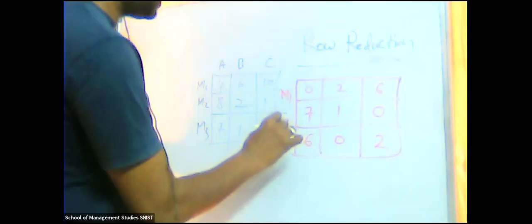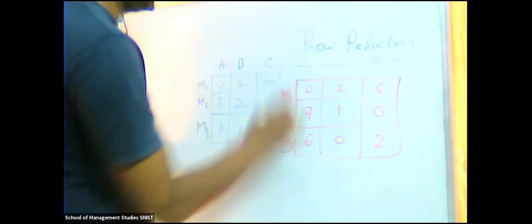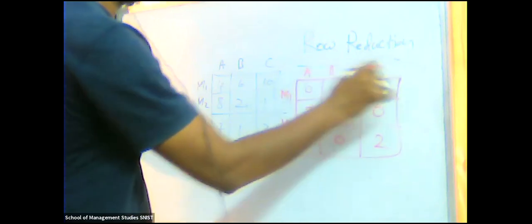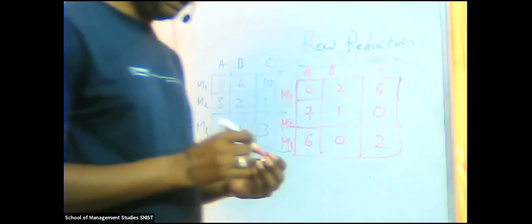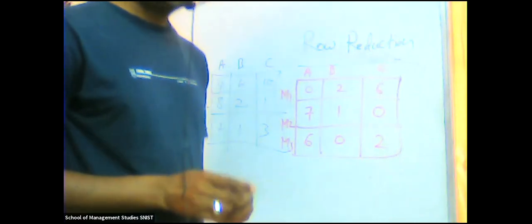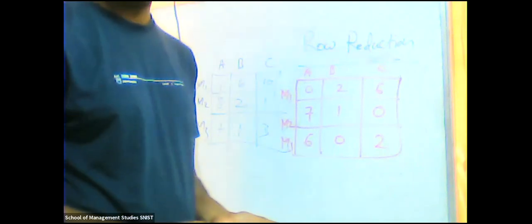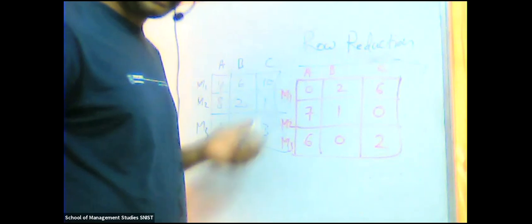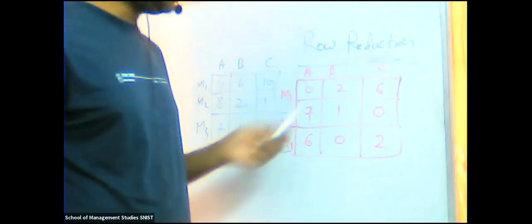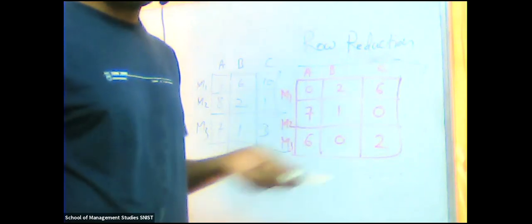So suppose any one column, because we are doing column reduction, did not get 0, then you need to find the minimum value other than 0 and subtract. That's it. Remaining values same. So we are taking randomly here, and luckily we got zeros. So nothing we are going to do.